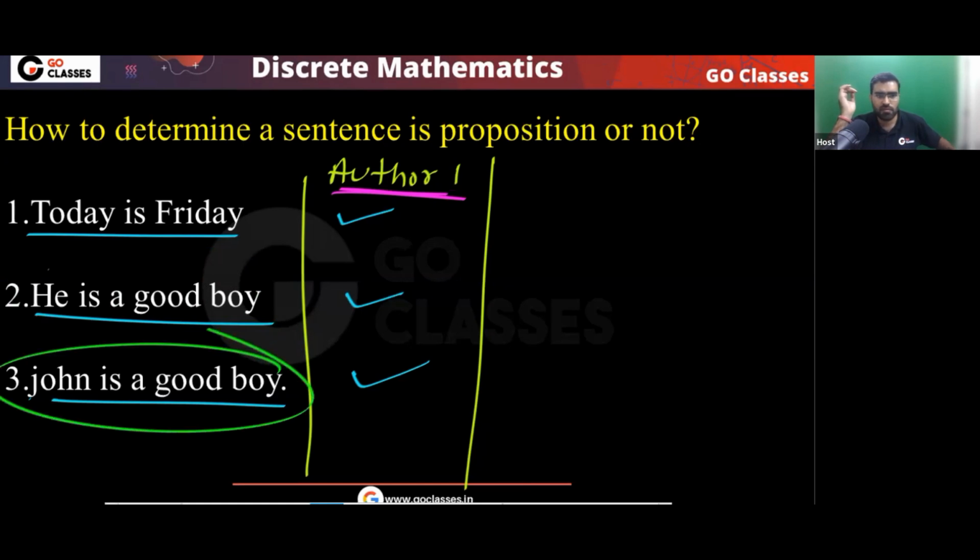Similarly, what about this? You can fix whatever John you put. This John can be your friend, this John can be John Abraham, this John can be whatever. This can be John Wick. Of course, John Wick is not a good boy, but anyway, John Wick is a movie if you did not know. Okay, so John Cena. Anyway, whatever John you fix, then you can definitely see that.